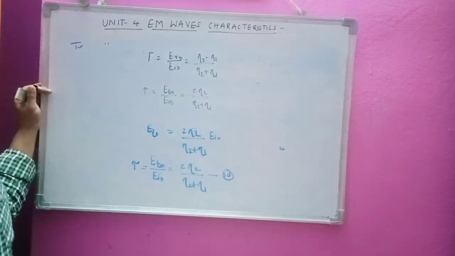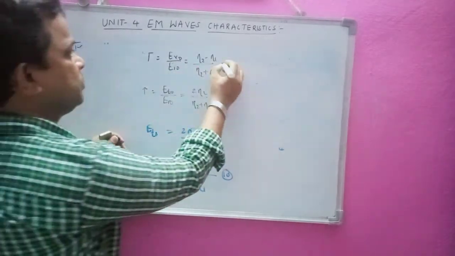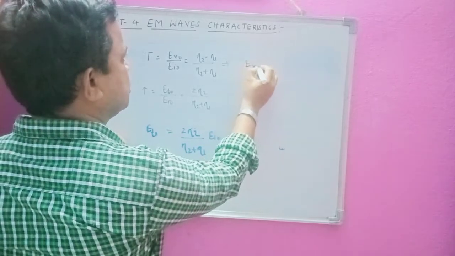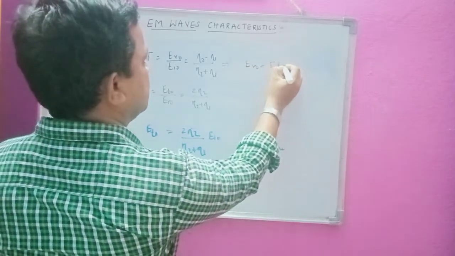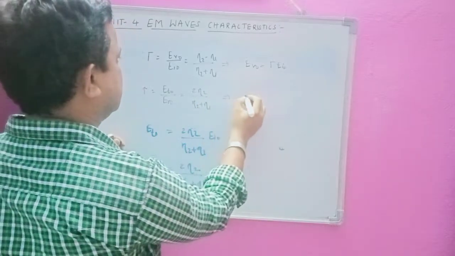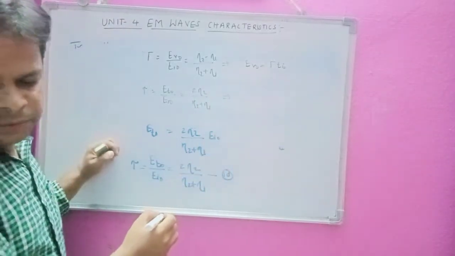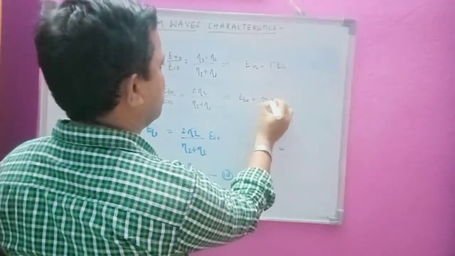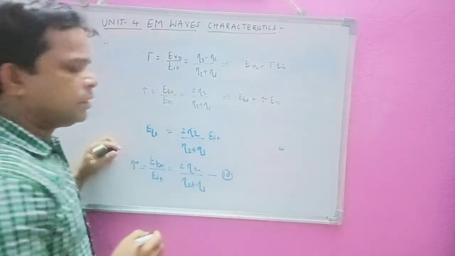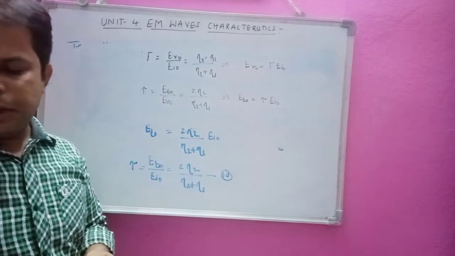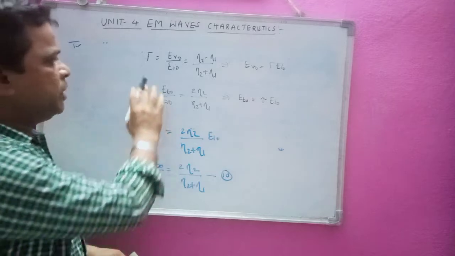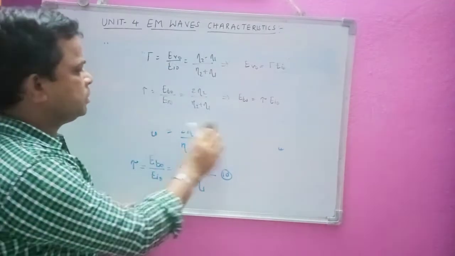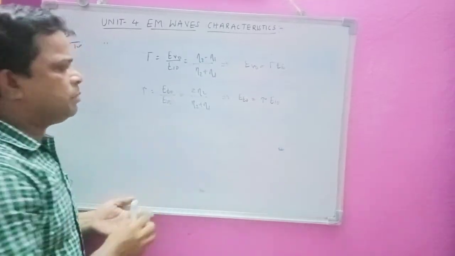Okay, these are very important equations, and we can write them in terms of ER0 is equal to gamma into EI0, and similarly ET of 0 is equal to tau into EI of 0. So these are the two important equations which we are going to have, that is the reflection coefficient gamma and the transmission coefficient tau. Okay, now let us see some important points.